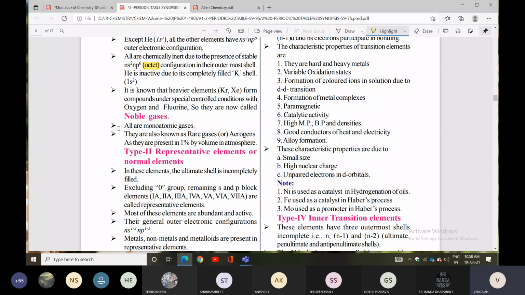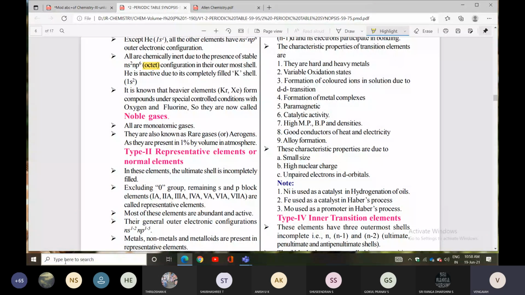So except xenon and krypton, because these two elements are reactive with oxygen and fluorine, the remaining other elements do not react with any other elements. They are chemically inactive. They are also known as rare gases, present at around 1% by volume in the atmosphere.